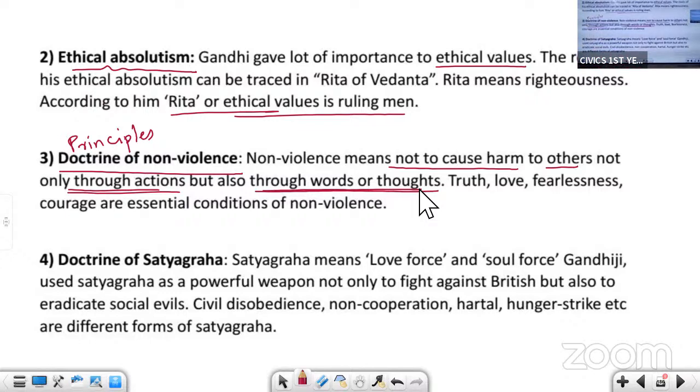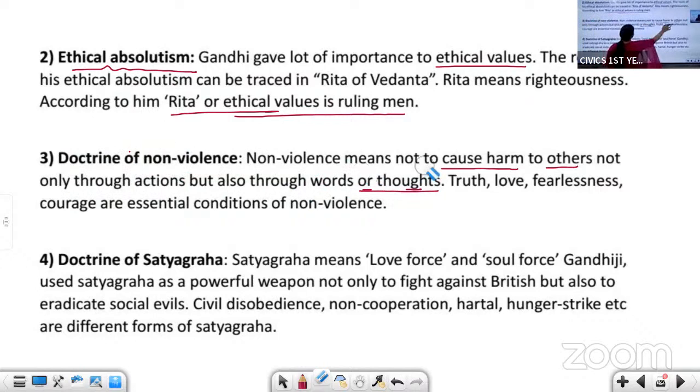So non-violence means not causing harm to others through actions, words, or thoughts. That is another idea of Gandhiji: he believed in non-violence.